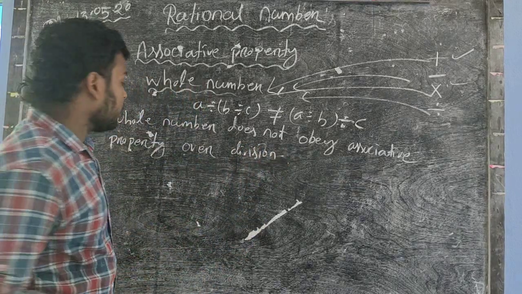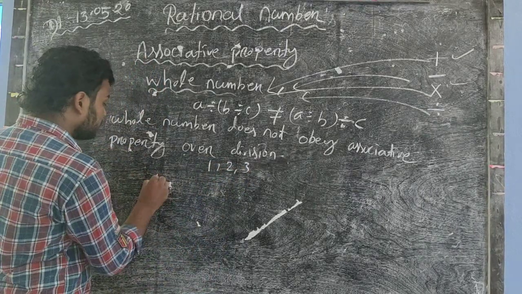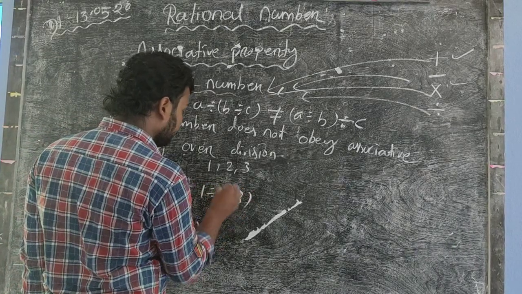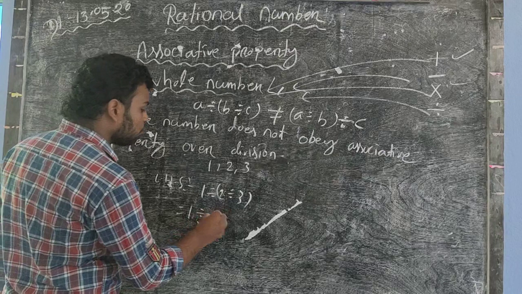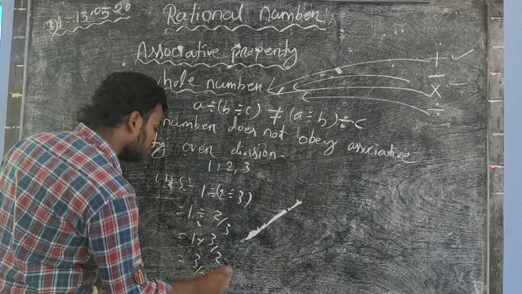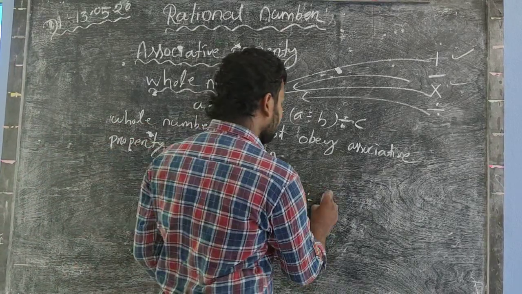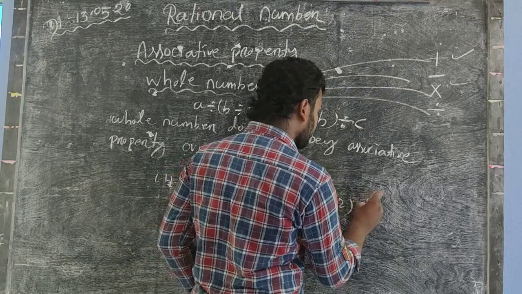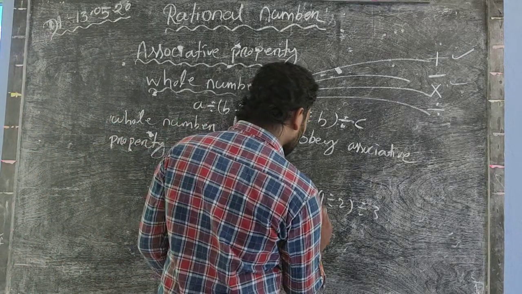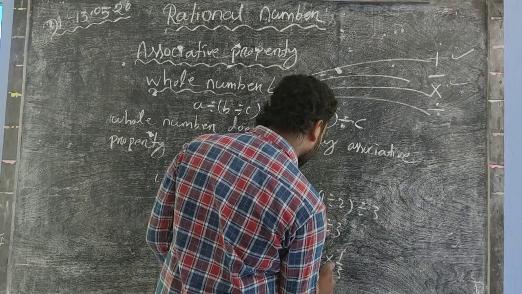Write down the example. Let the three whole numbers be 1, 2, 3. In the LHS you find 1 divided by 2 divided by 3, equal to 1 divided by 2/3, equal to 1 into 3/2, equal to 3/2. In the RHS, 1 divided by 2, divided by 3, equal to 1/2 divided by 3, equal to 1/2 into 1/3, equal to 1/6.